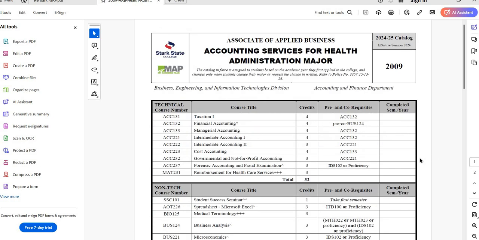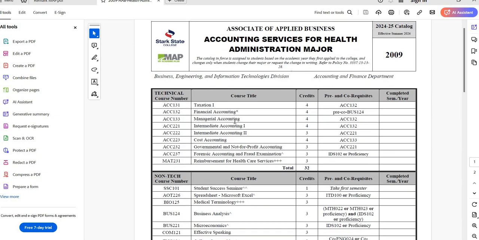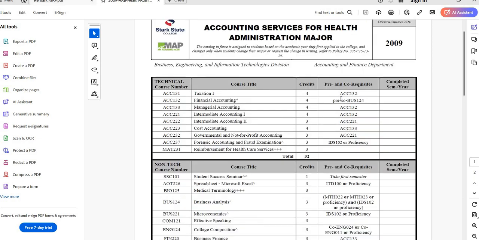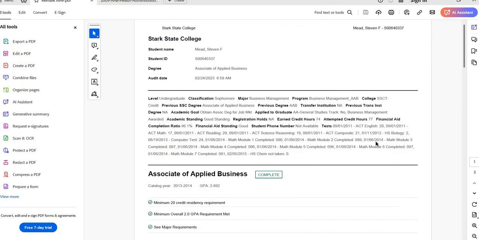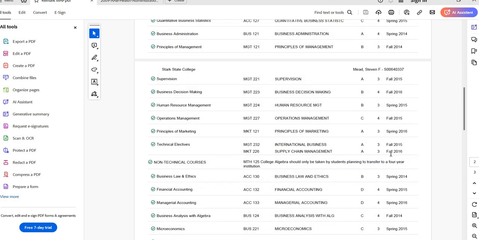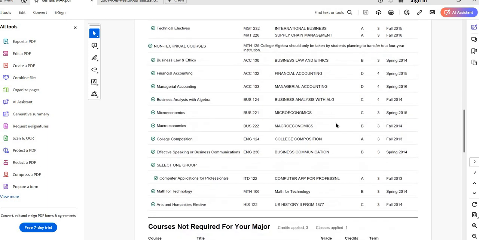Either one of these is going to work just fine to see, okay, here are the classes I have to take, technical and non-technical. It has all the information there that I need. Same thing with my map page. On yours, it'll tell you all the classes that you need. Remember, I'm using a previous student, so they're all marked as completed, but yours will tell you which ones you need.